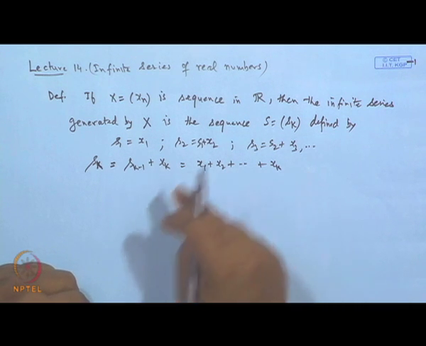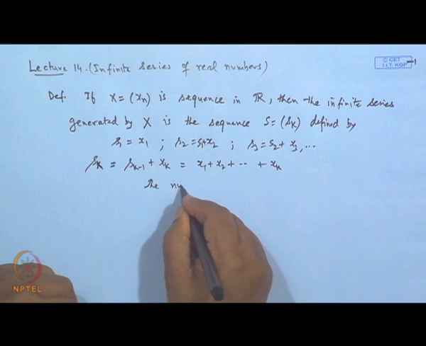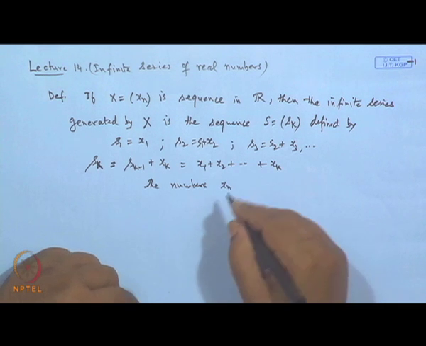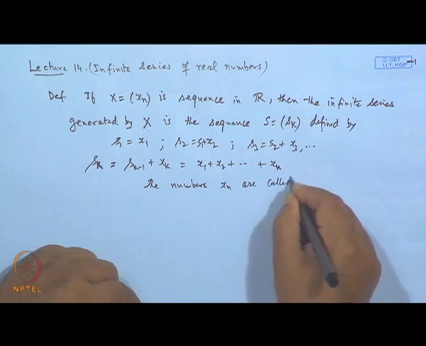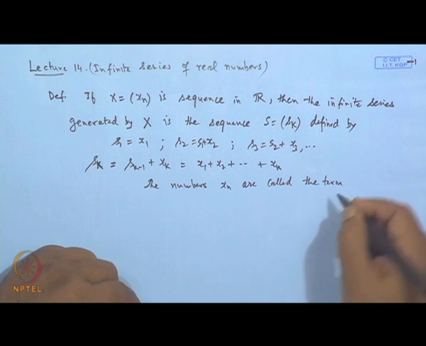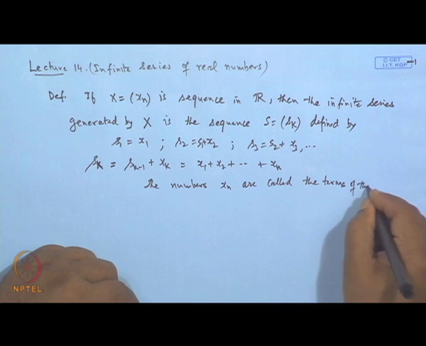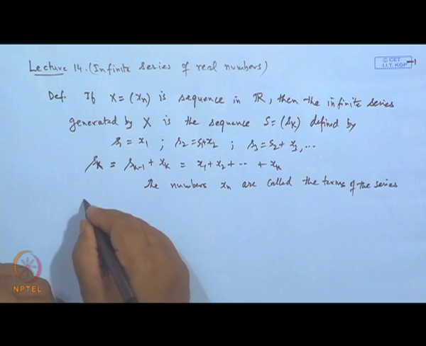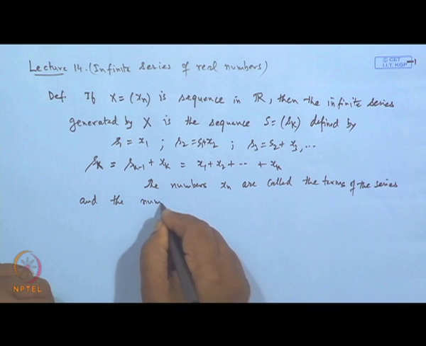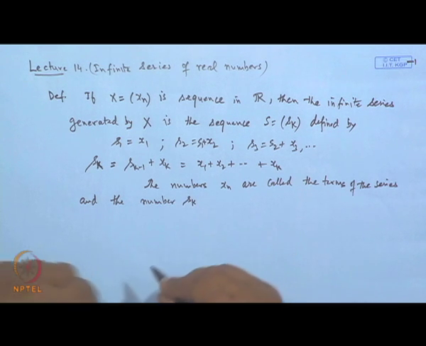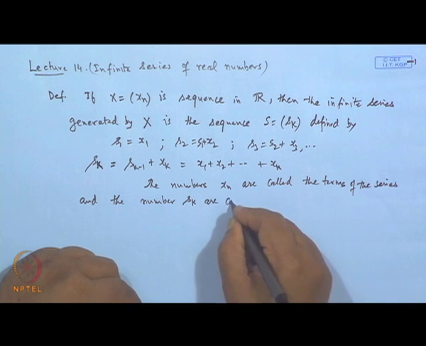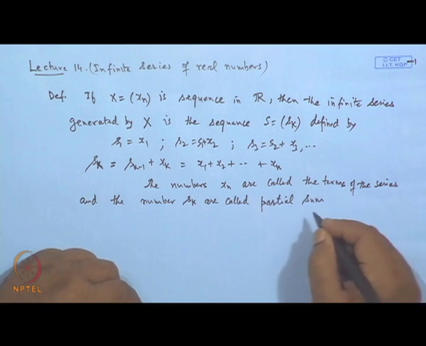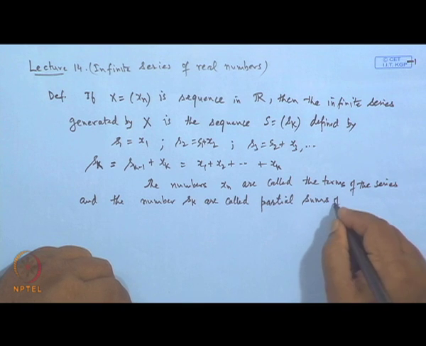The numbers x k, or x n, are called the terms of the series, and the numbers S k are called the partial sums of this series.